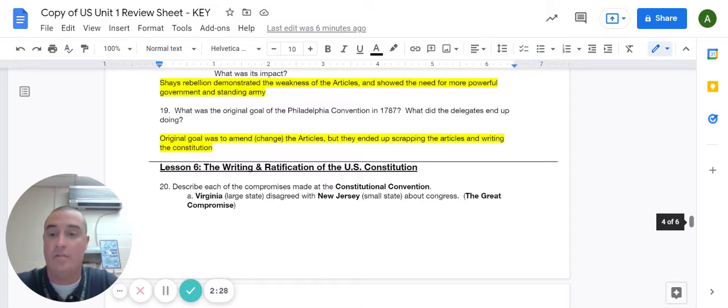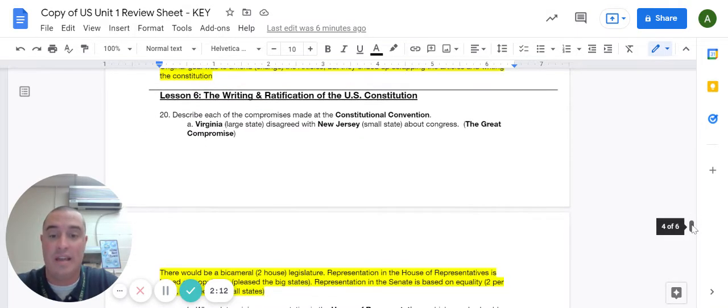After Shays Rebellion, question 19, the goal of the original Philadelphia Convention in 1787 was to amend or to change the Articles. What they ended up doing, though, was scrapping the Articles entirely and writing the Constitution. So when the Constitution was written, there were several compromises that had to be made. One of them was what we call the Great Compromise.